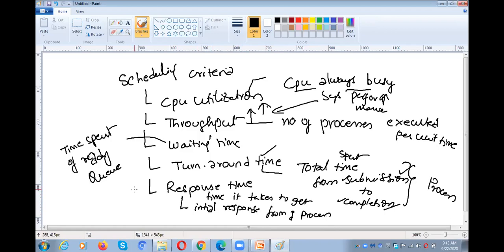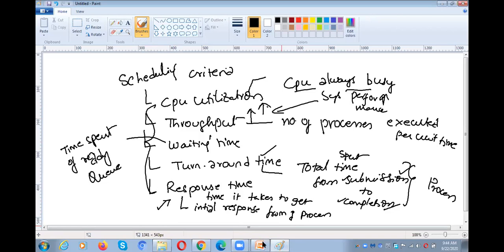That is not the final output. Again, it asks you to enter a value for B. After that, it calculates 10 plus 20 and gives you 30. The final result is 30. But the time it takes for the program to start responding to the user is called response time. All these come under scheduling criteria.